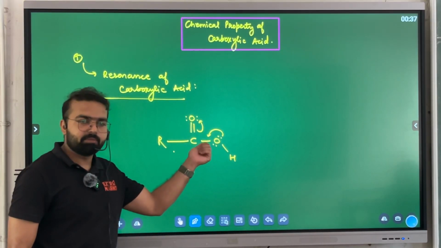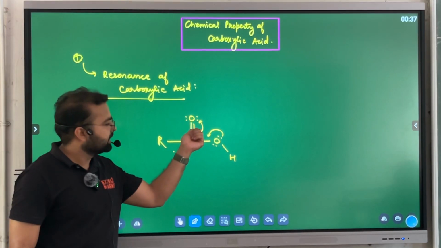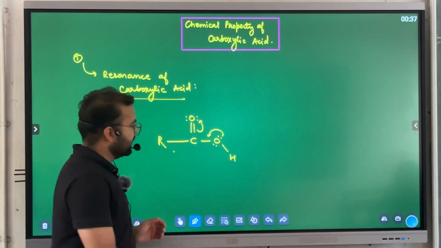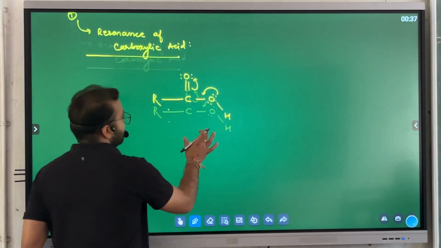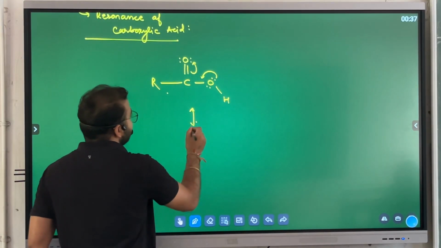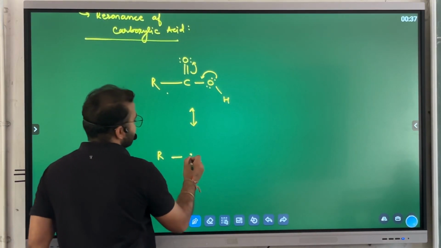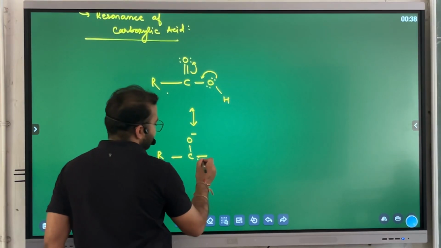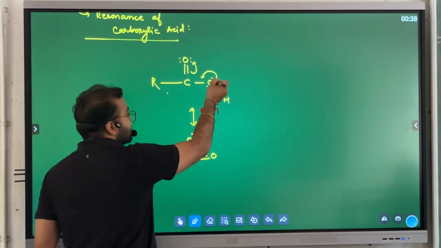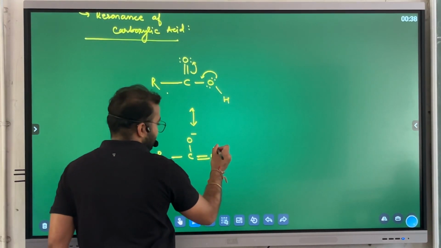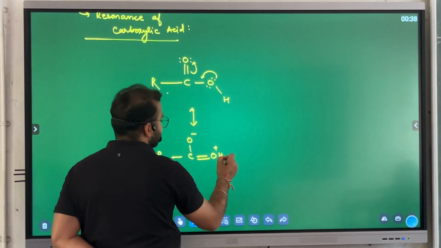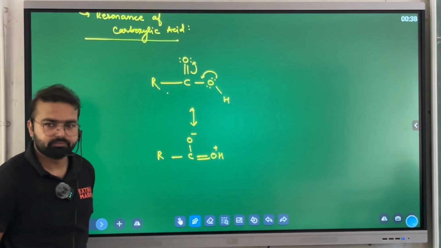So we will have the resonating structure: R single bond C single bond O with a negative charge, the single bond becoming a double bond to oxygen. Since oxygen has donated electrons here, it will have a positive charge, and hydrogen will be connected here. Clear?